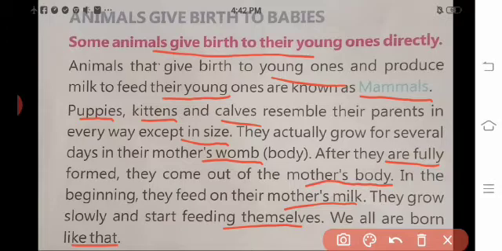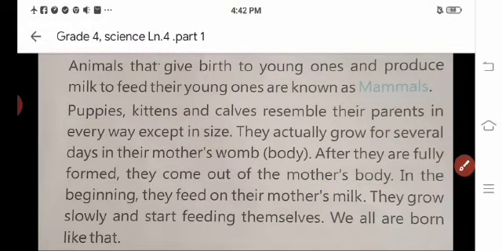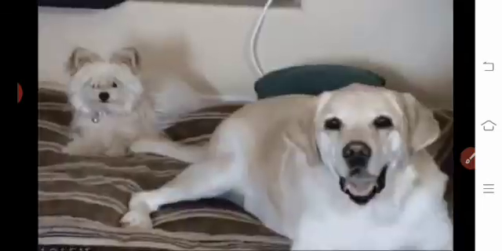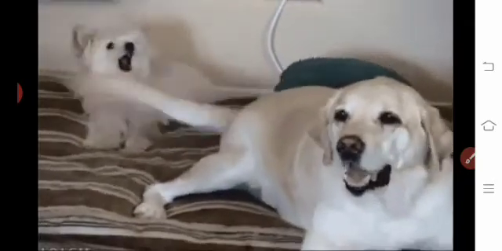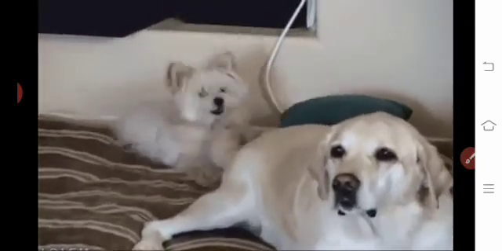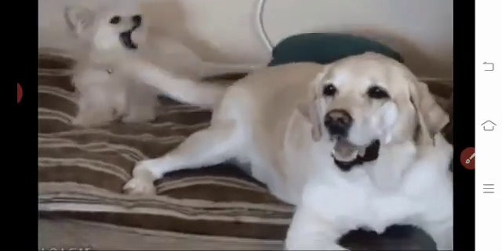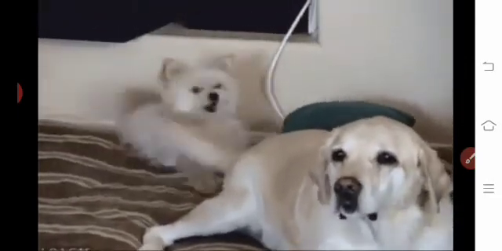Yes. Okay, I will show some examples to you. What is the picture? It's a cat and kitten, isn't it? How does it look? It's very cute, isn't it, and lovable also. Okay, next we can see a dog and the puppies. How they are playing, you see? Very beautiful, isn't it?